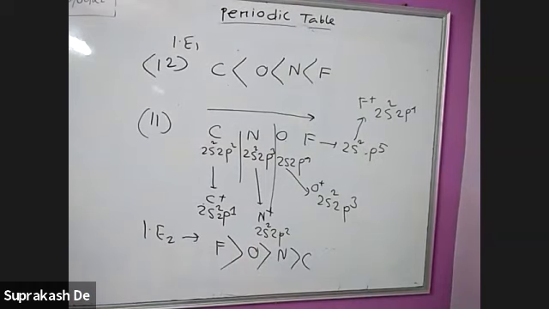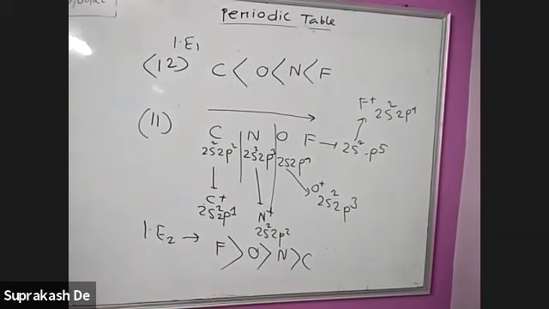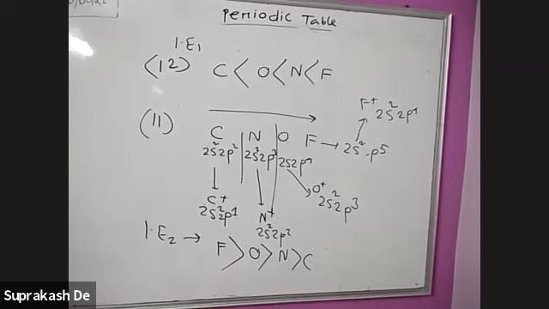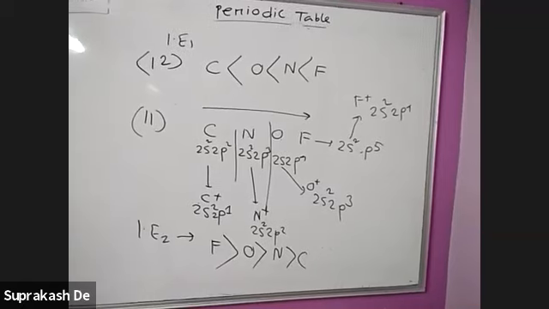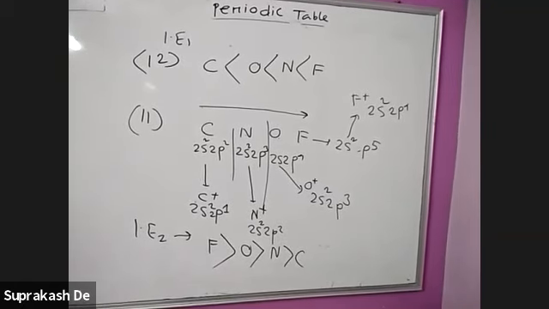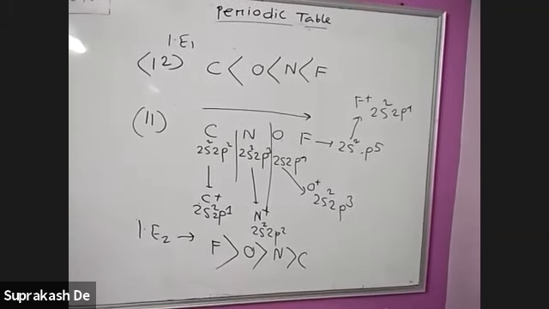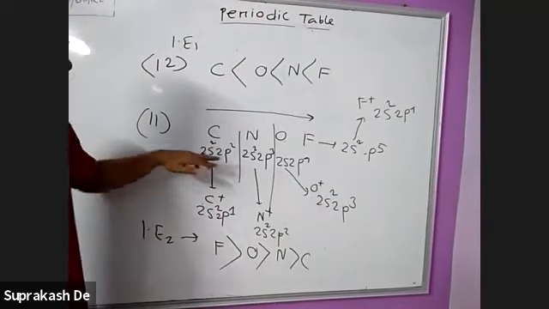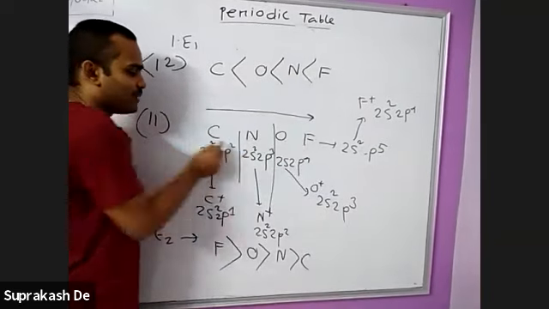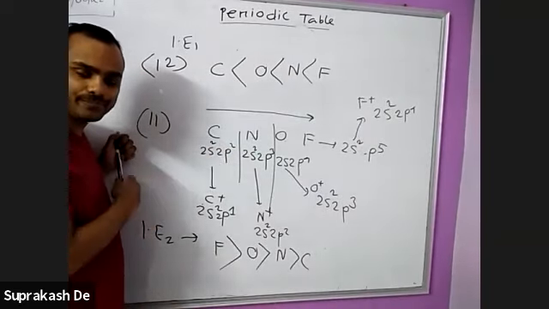Second means you have to first remove one electron from each element: carbon, nitrogen, oxygen, fluorine. After removing the one electron, write the electronic configuration. I couldn't understand this. First ionization means you are removing one electron. Second ionization energy means you are removing from their ions. First ionization enthalpy means you are removing from the normal element. Okay. I am writing all the normal elements. Carbon 2s2 2p2.